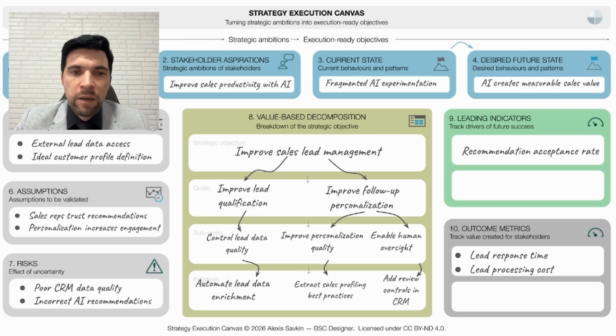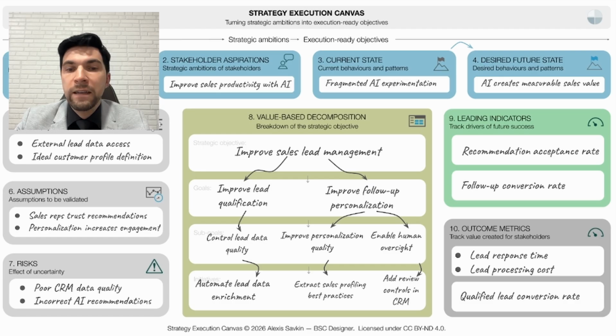For the second assumption, that personalization increases engagement, we might track the follow-up conversation rate. If personalization works, more prospects should respond. Ultimately, this should translate into a higher qualified leads conversion rate. And this is exactly the metric that shows that AI creates real value in the sales process.